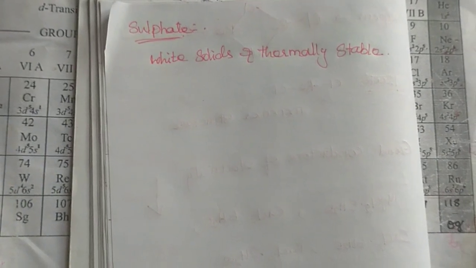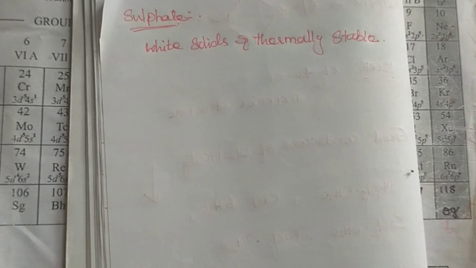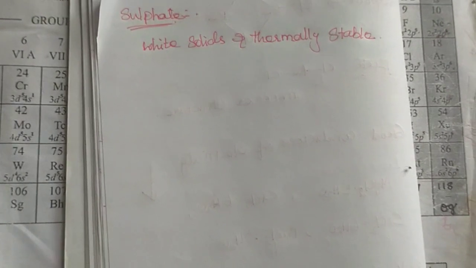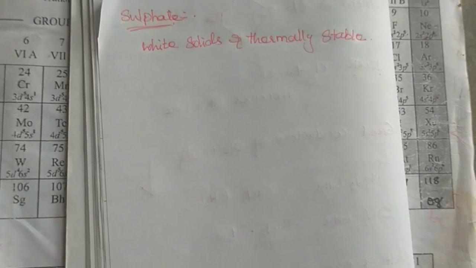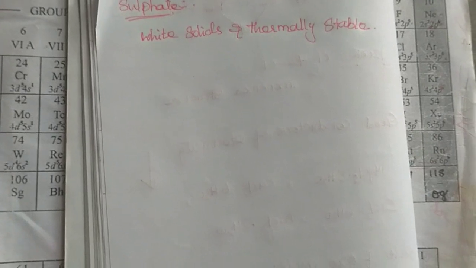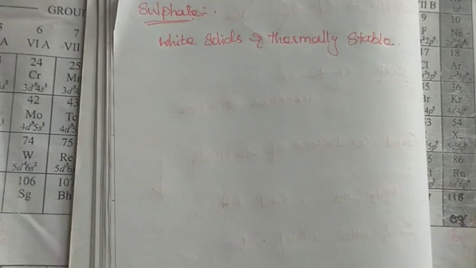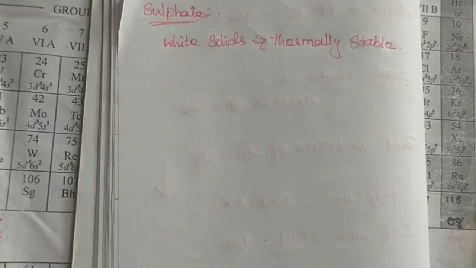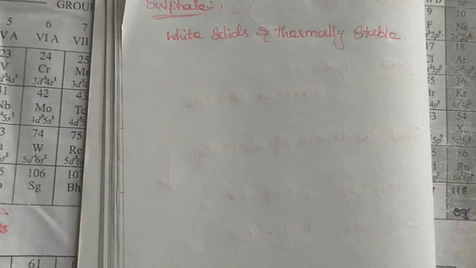Beryllium sulfate and magnesium sulfate are easily soluble in water. So the solubility decreases from calcium sulfate to barium sulfate. Another characteristic is the greater hydration enthalpy of beryllium and magnesium ions, which overcomes the lattice enthalpy.